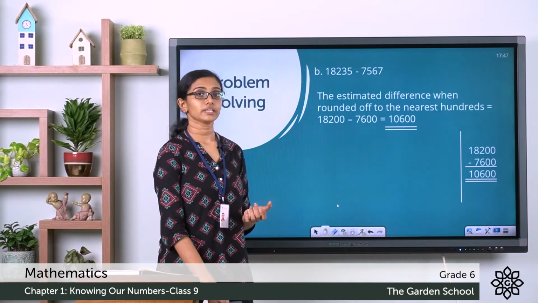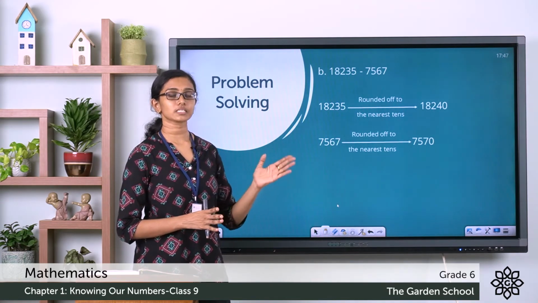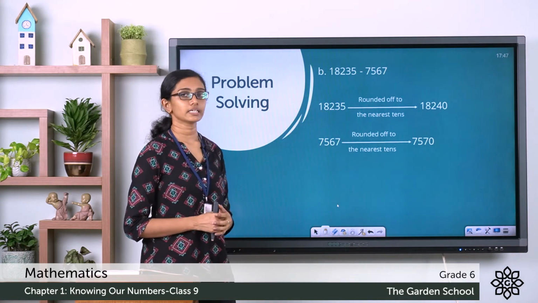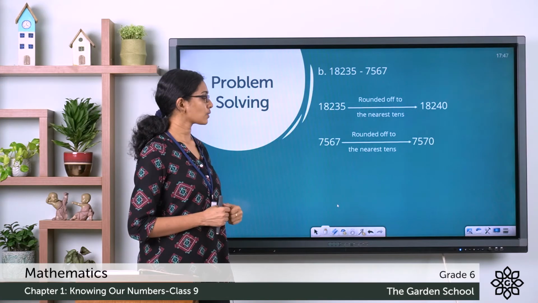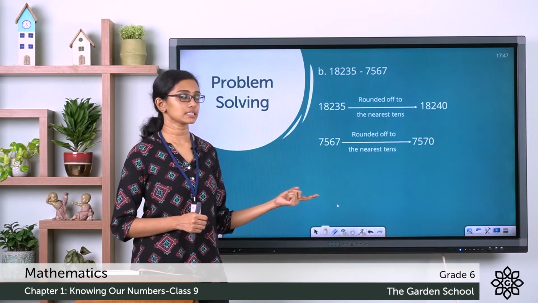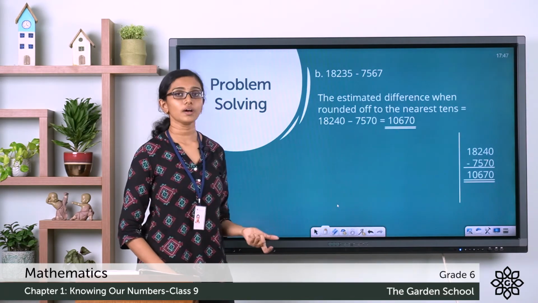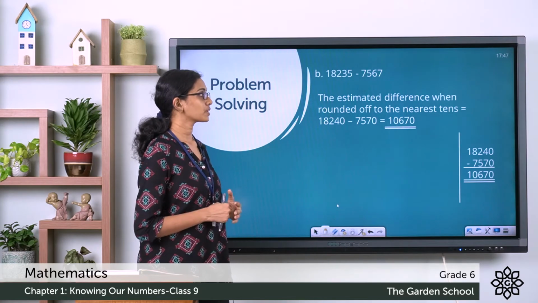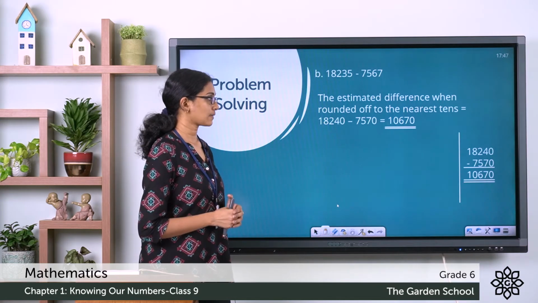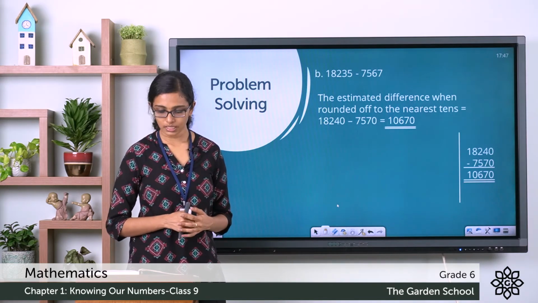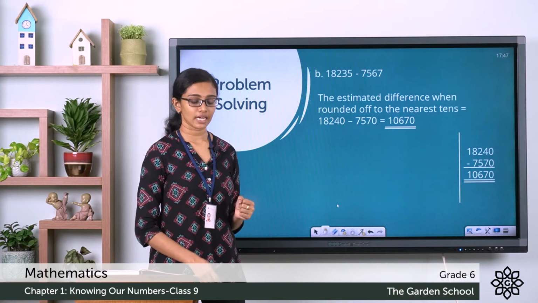Now we have to find out the closer estimate as well. For that we need to round off each of the numbers to the nearest tens. So 18,235 rounded off to the nearest tens gives you 18,240 and 7,567 rounded off to the nearest tens gives you 7,570, and the closer estimate, or the estimated difference when rounded off to the nearest tens, is equal to 18,240 minus 7,570, and that is equal to 10,670. I hope this case is also clear to you. Now shall we see one more example?